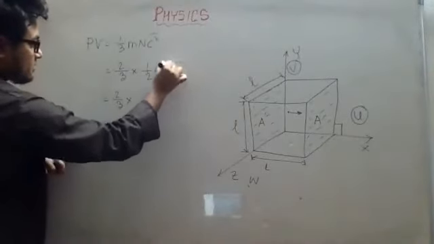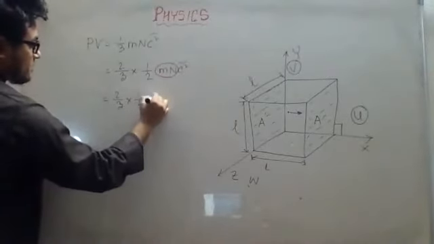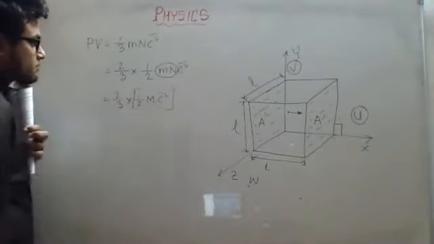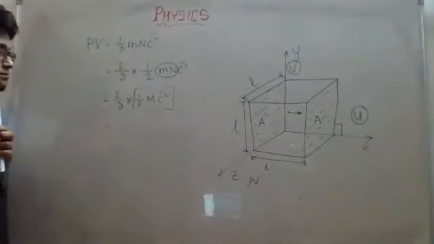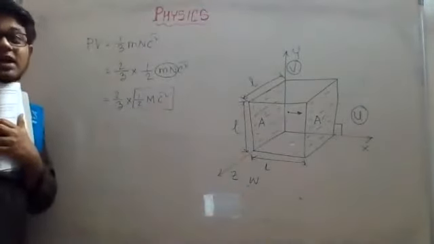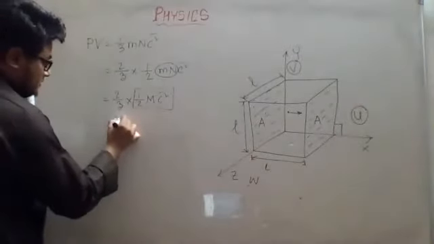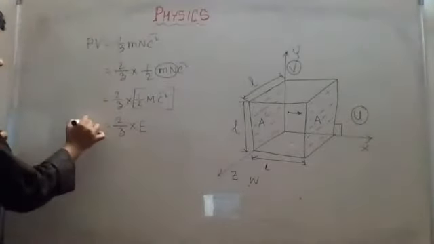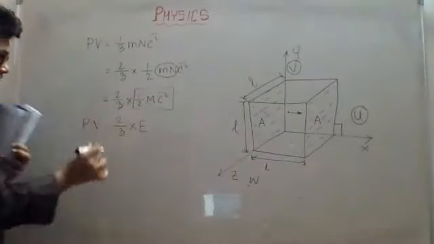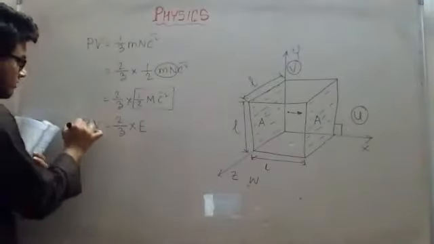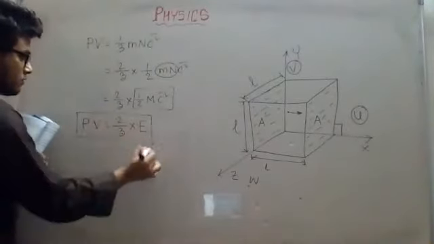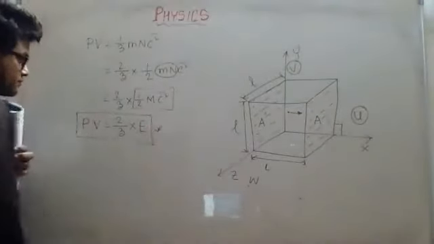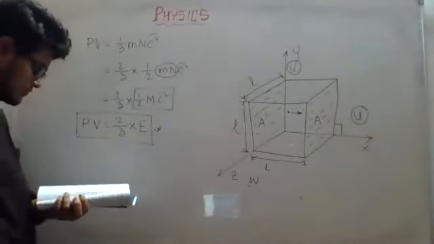Now m n, this is the total mass, right? Does this tell you something? Half m c square, c is the velocity. Half m v square is the kinetic energy. So PV is equal to 2/3 into the kinetic energy. This is the relationship with PV, pressure into volume. So this is another important equation, the relationship between pressure, volume, and energy.